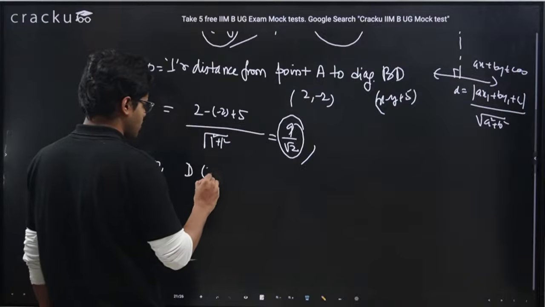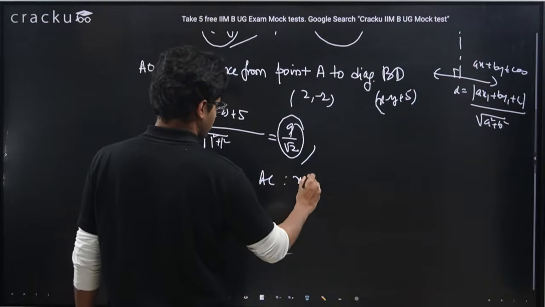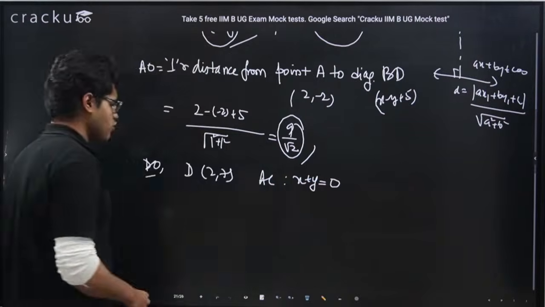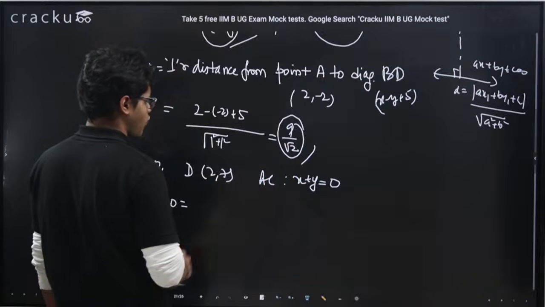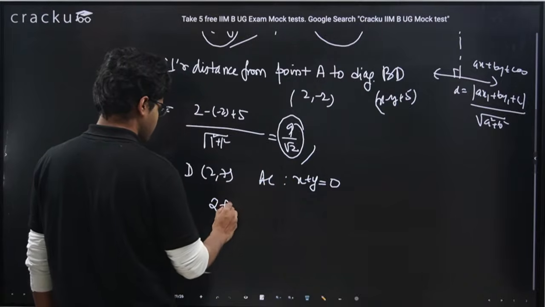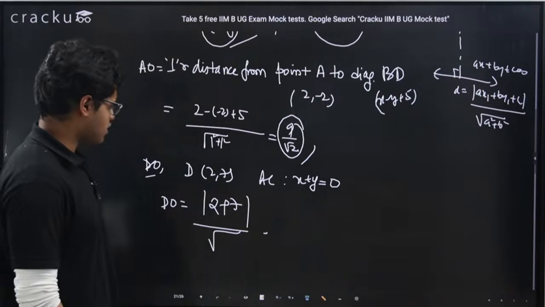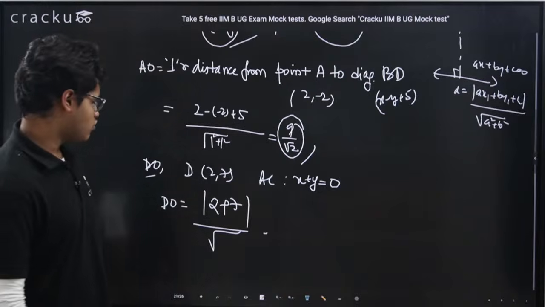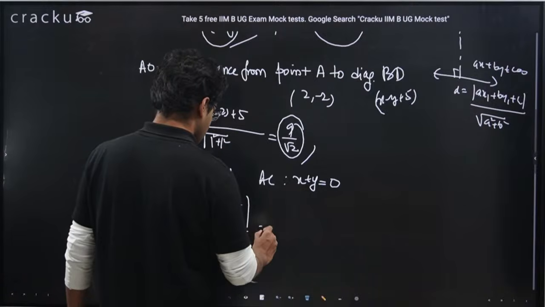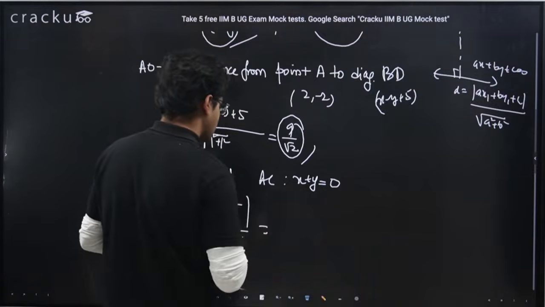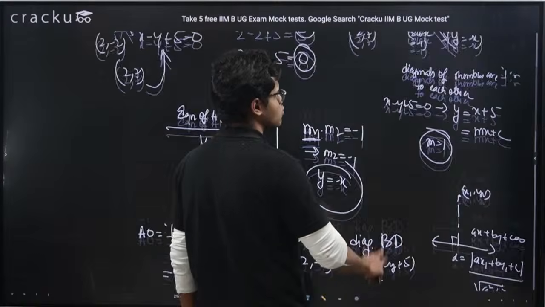What I can see? The point D is 2 comma 7. Right. And the diagonal AC has equation x plus y equal to 0. So the perpendicular distance from D to AC, which is DO, would be what? Again, simply put this point in this line. X is 2, y is 7, divided by root a square plus b square. Value of a, which is coefficient of x, is 1, so 1 square. Value of b, which is coefficient of y, is 1, so 1 square. So it is 9 by root 2,